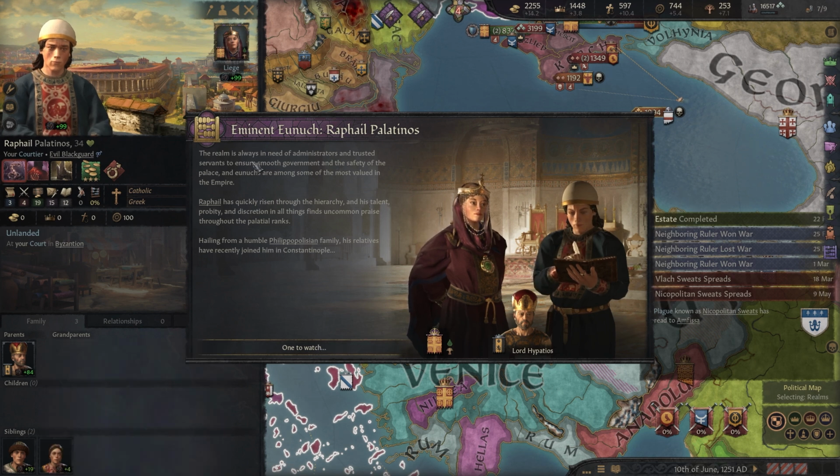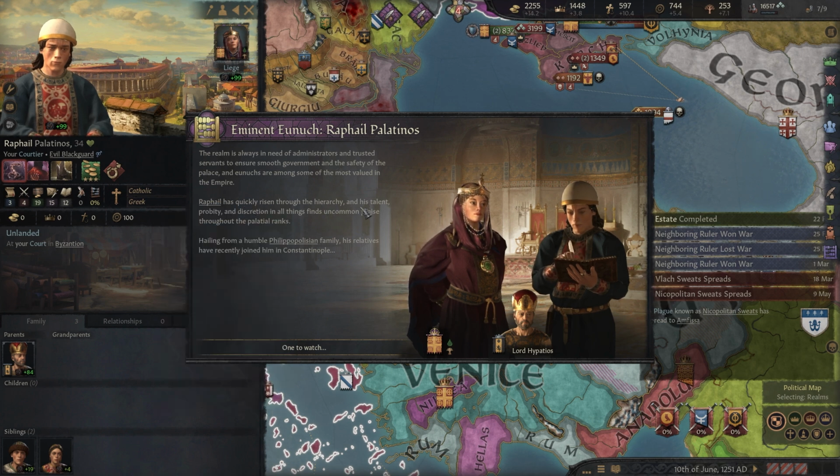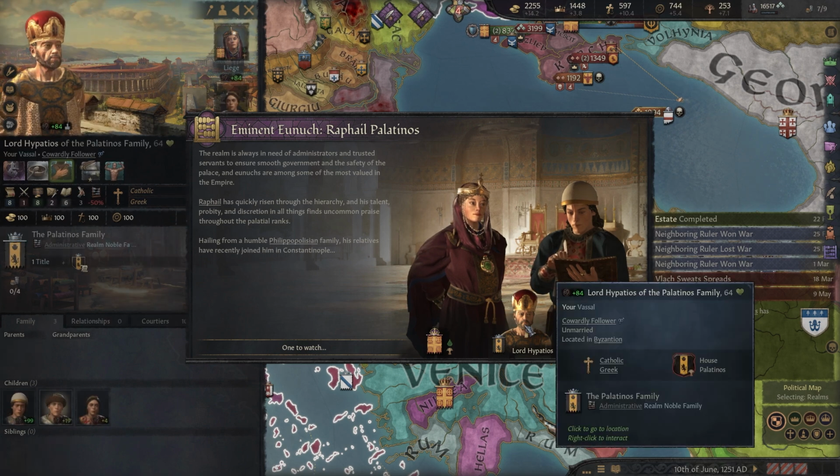Let me read this event. The realm is always in need of administrators and trusted servants to ensure smooth government and safety of the palace, and eunuchs are among some of the most valued in the empire. Raphael has quickly risen through the hierarchy, and his talent, probity, and discretion in all things finds uncommon praise throughout palatial ranks. Hailing from a humble Philippopolisian family, yeah, try saying that 5 times fast. His relatives have recently joined him in Constantinople.